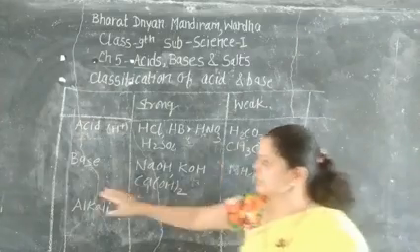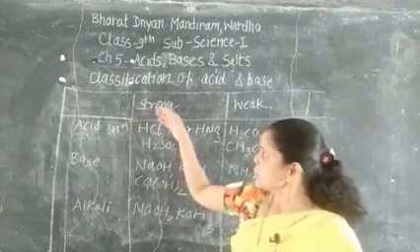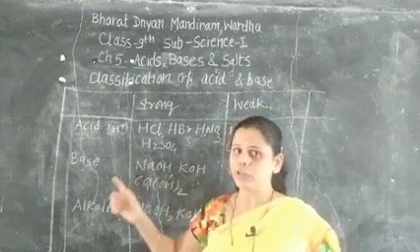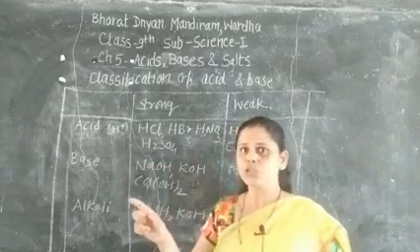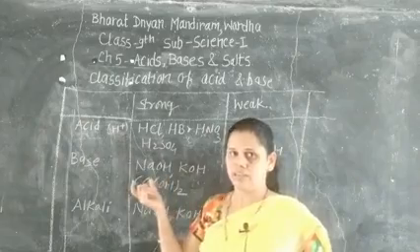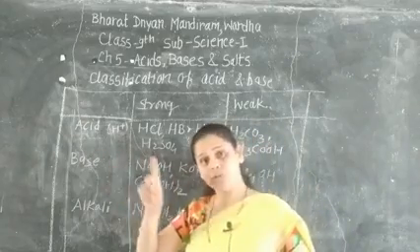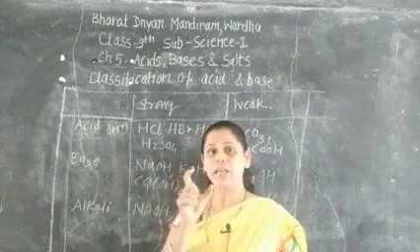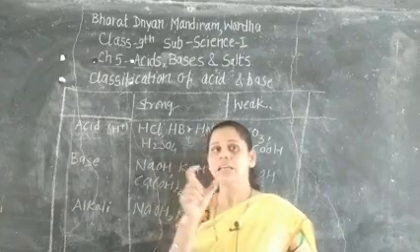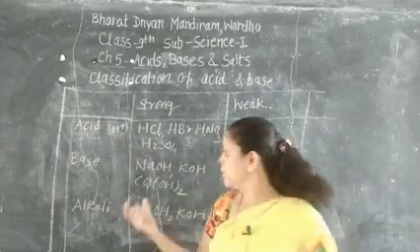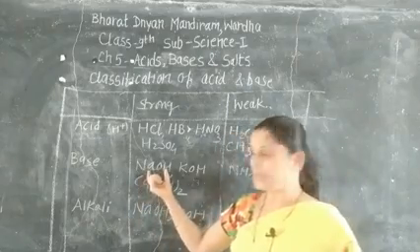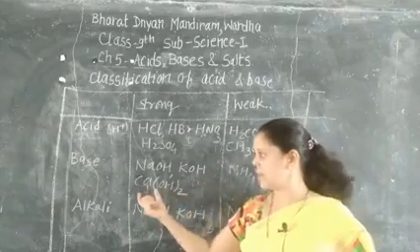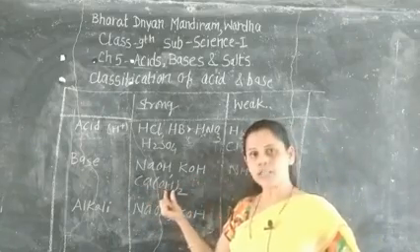Clear students? Then base. Same as acid, a strong base dissolves completely in the water, and after dissociation the aqueous solution contains mainly OH ion. OH ion means anion, negative ion. Okay, so the examples of strong base: NaOH, sodium hydroxide, KOH, potassium hydroxide and calcium hydroxide.